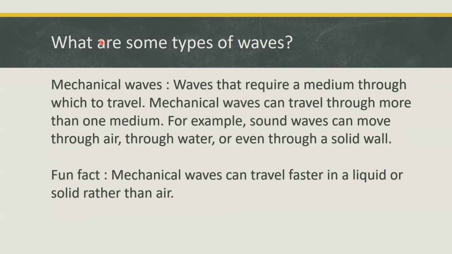What are mechanical waves? Mechanical waves are waves that require a medium through which to travel. Mechanical waves can travel through more than one medium. For example, sound waves can move through air, through water, even through a solid wall. So, fun fact, mechanical waves can travel faster in a liquid or solid rather than air.